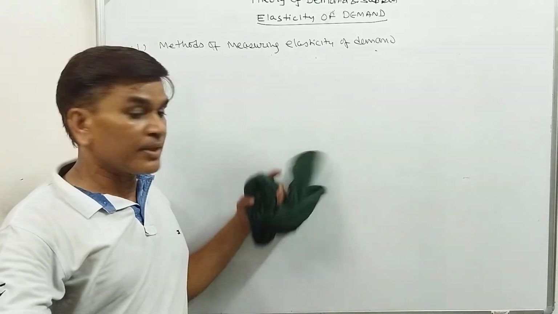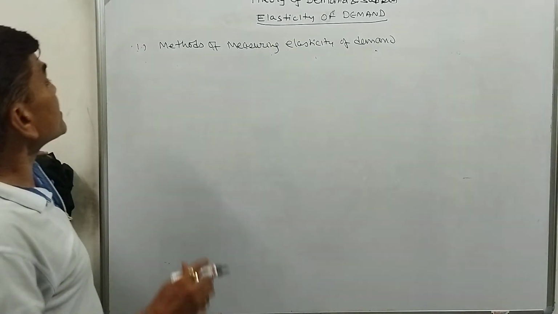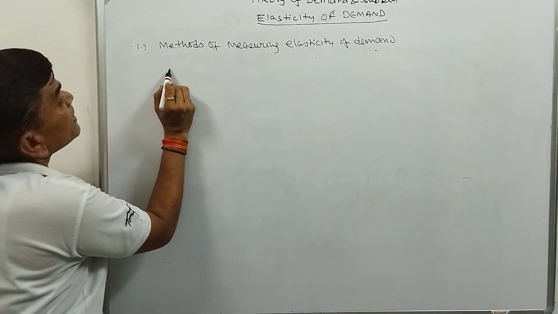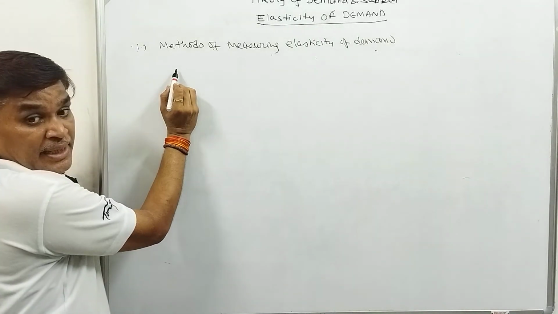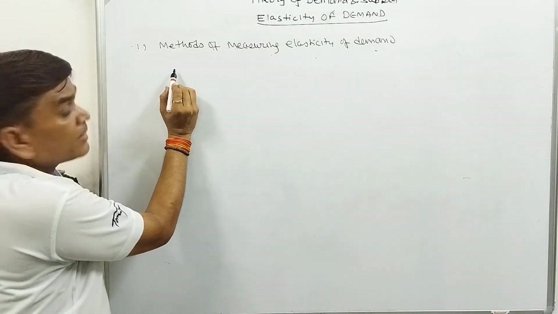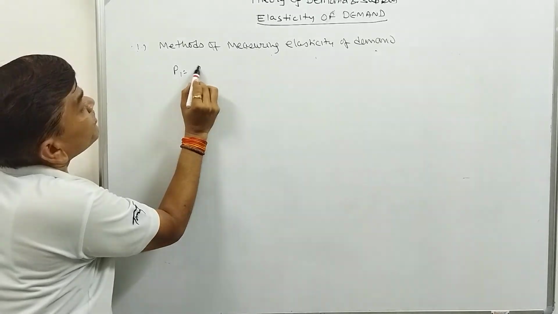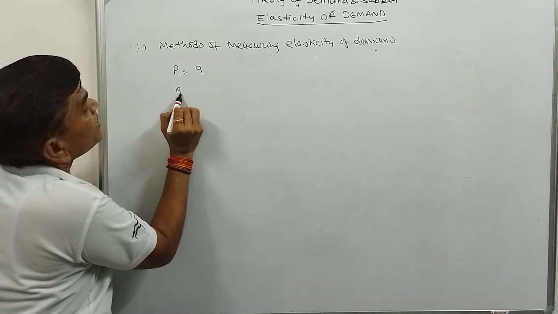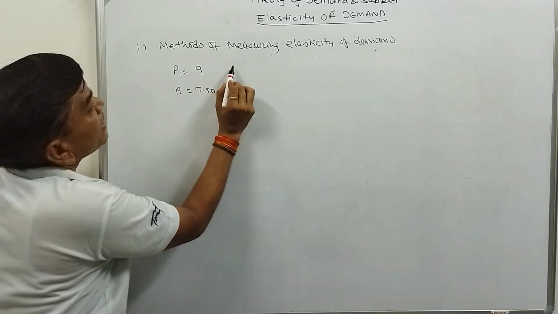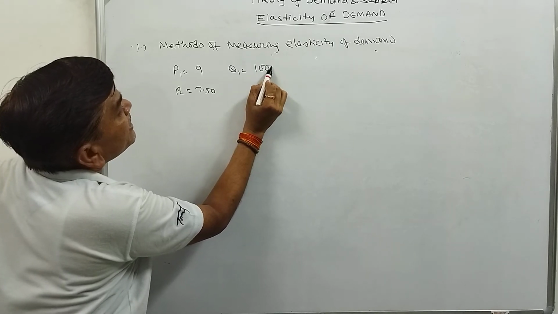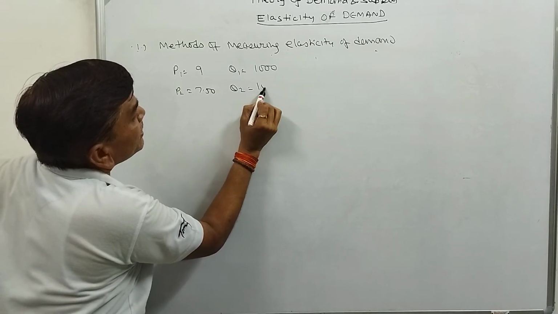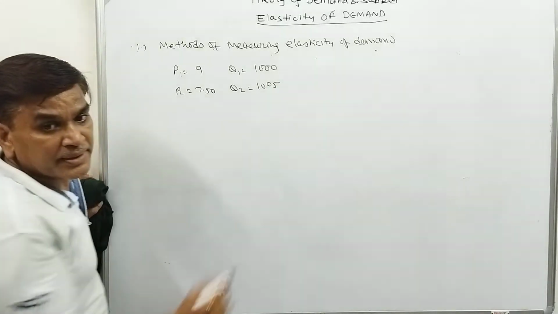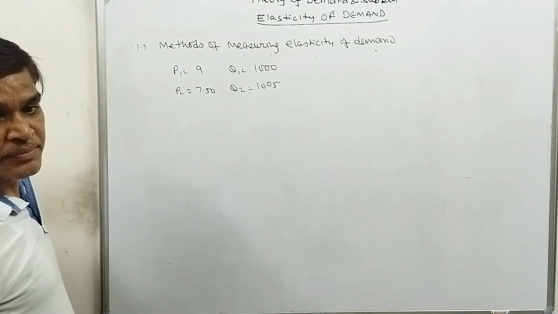Next one, that is 1.37. For common salt, a question was there. When the price of salt decreases from 9 rupees to 7 rupees 50 paisa, and quantity demanded increases from 1000 to 1005. That was another question.